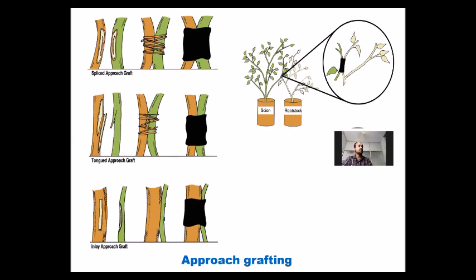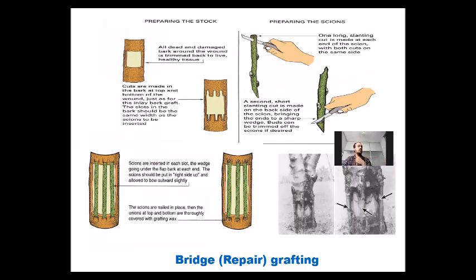Next slide. Next is the repair or bridge grafting. By bridge grafting, as shown in the pictures, the damaged portion of a tree or of a plant can be regenerated.